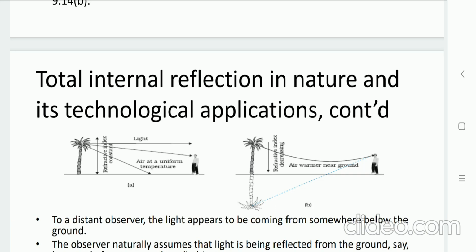Generally, we also observe in summer days that if we are moving in a car, after a certain distance, water patches can be visible on the road. And if we reach that point, it is not there. So those water patches or wetness of patches are also due to the mirage.